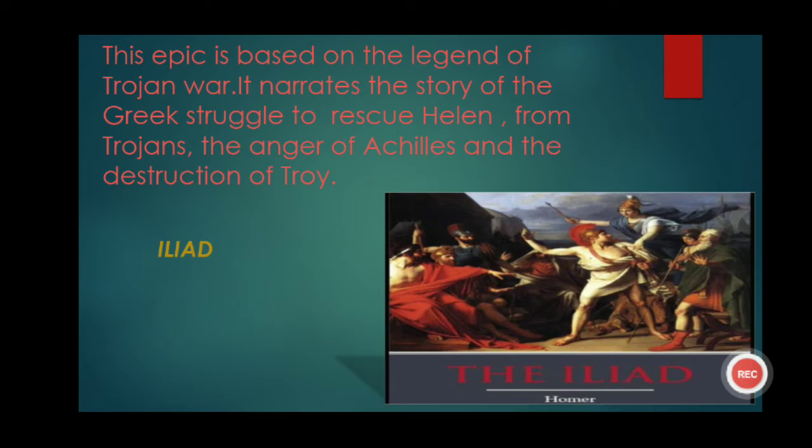And the name of this epic is Iliad. This epic tells the story of the last year of the Trojan War fought between the city of Troy and Greeks. And the main character and the greatest warrior of this epic is Achilles. You can see the picture of this epic on your screen.